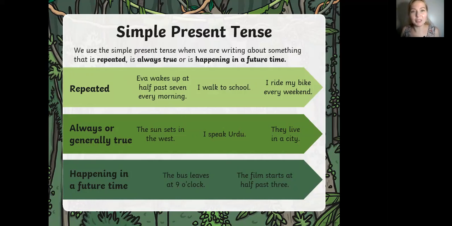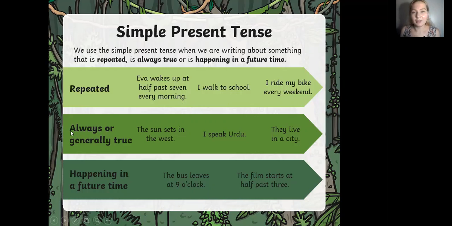So we use specific adverbs such as from time to time, sometimes, regularly, every day, every week, like once a day, once a week, once per year, etc. And basically, this can be used when something is repeated as an action. So for instance, if you check these sentences here: everyone wakes up at 7:30 every morning. As you see, it's just repeated as an action. I walk to school every day, or I ride my bike every weekend.